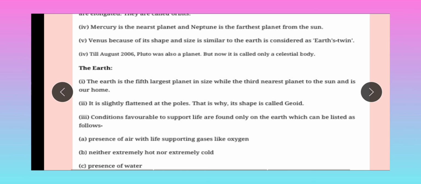Fourth, Mercury is the nearest planet and Neptune is the furthest planet from the sun. Fifth, Venus, because its shape and size are similar to the Earth, is considered the Earth's twin.